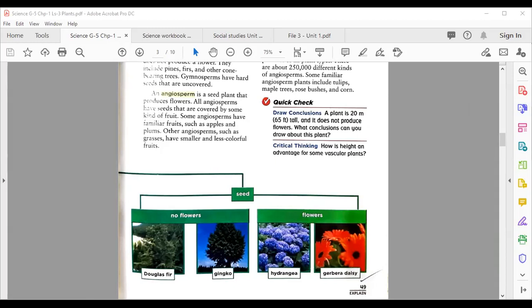Okay, now I just want to know if anyone still doesn't have his science workbook. He should raise his hand. Anyone who still didn't buy or purchase his workbook, please raise his hand. Yes, Ahmad Muhammad, my dear.